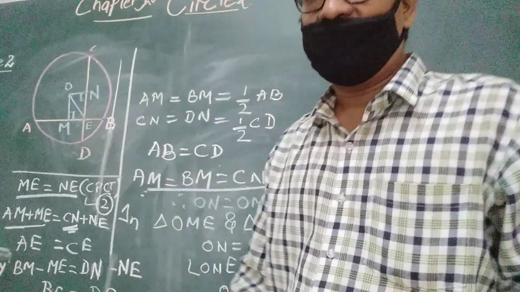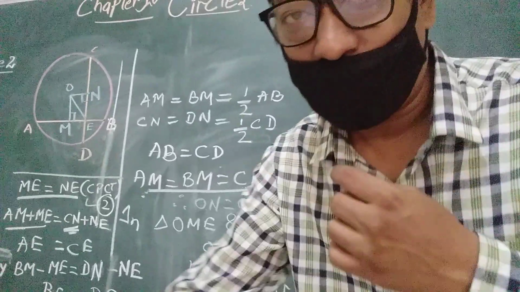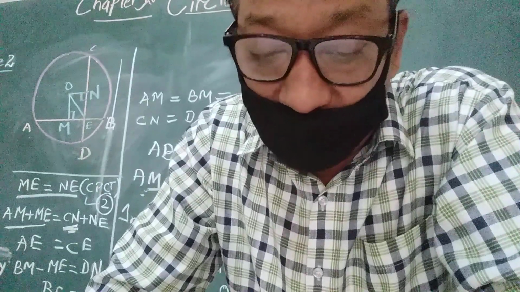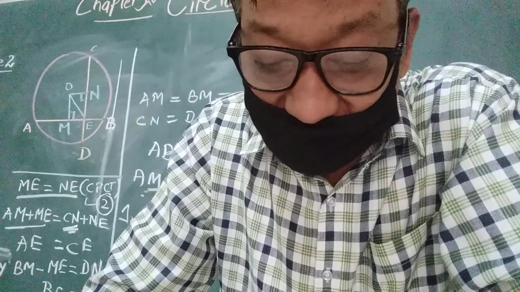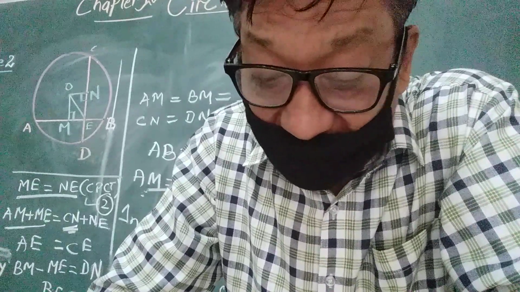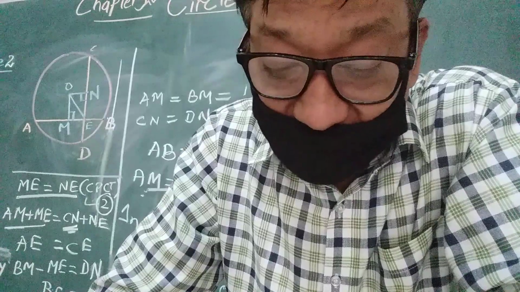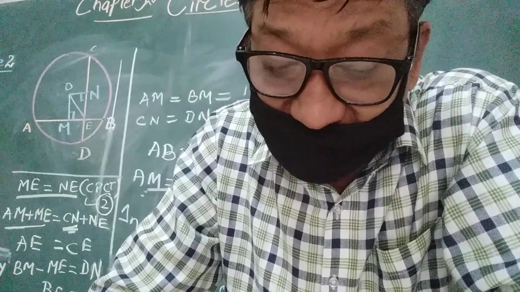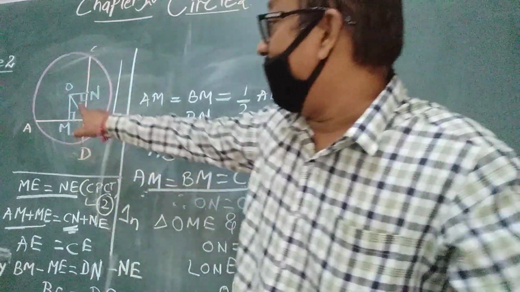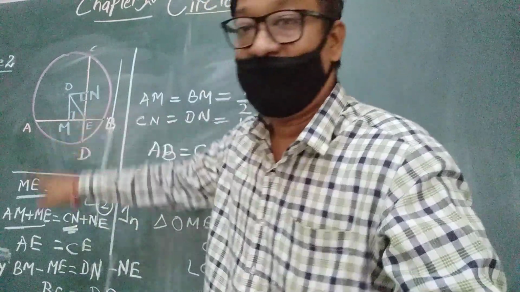Now for question number 3, we will use the same figure. Question number 3: if two equal chords of a circle intersect within the circle, you have to prove that the line joining the points of intersection to the center makes equal angles with the chords. This we have to prove.